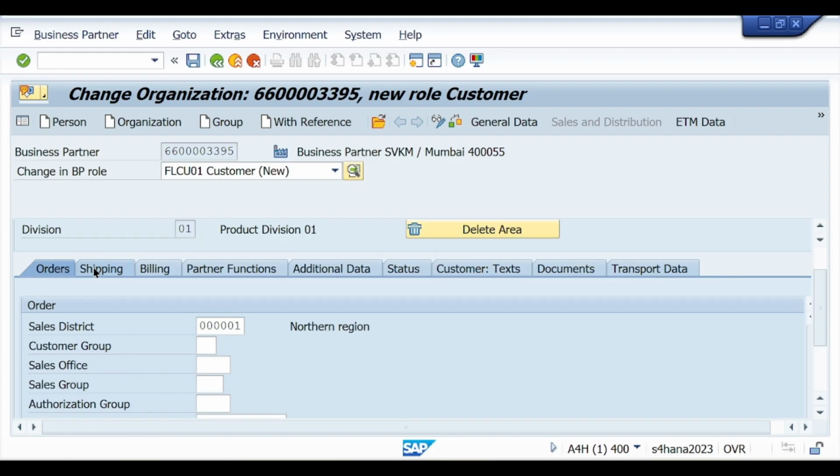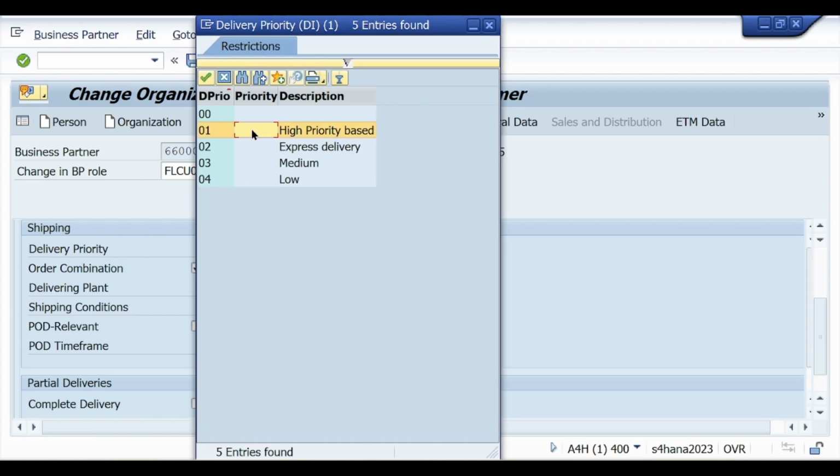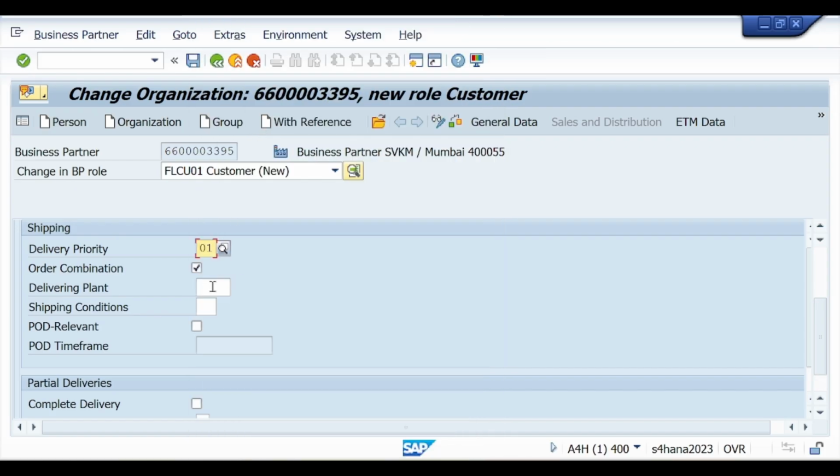Now click on shipping. Here we have to maintain all the shipping related information, like delivery priority. We have selected one priority, let's suppose high priority. Then delivery plant, let's suppose I am giving delivery plant SV11. Shipping condition standard I have selected. Press enter.